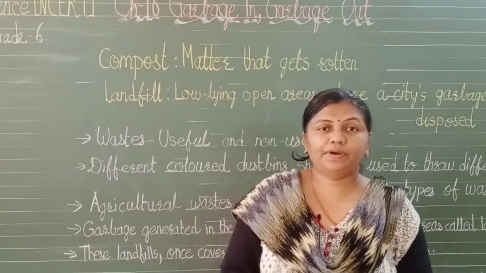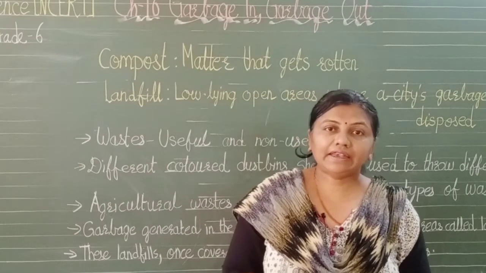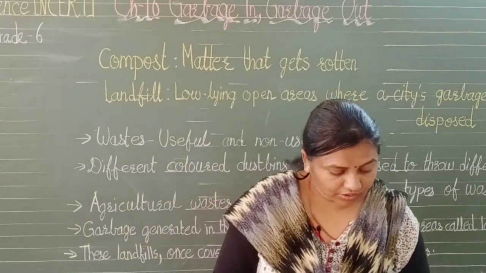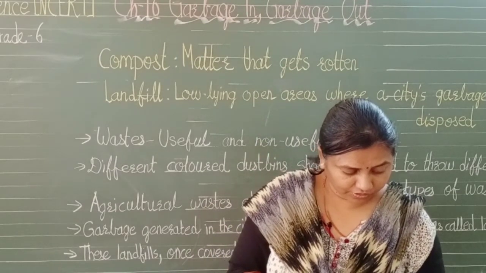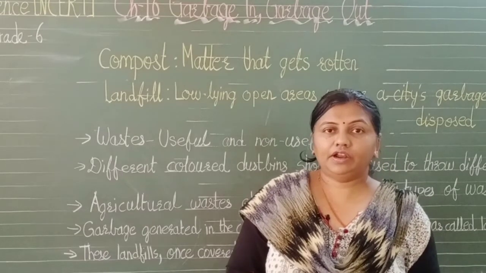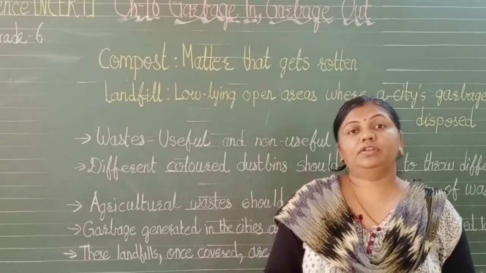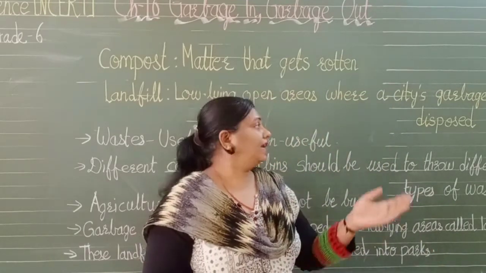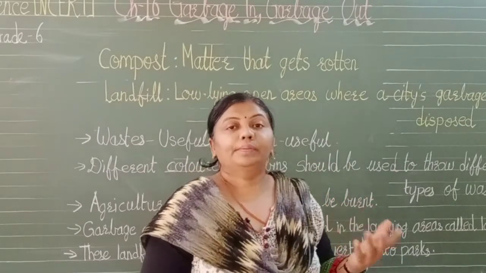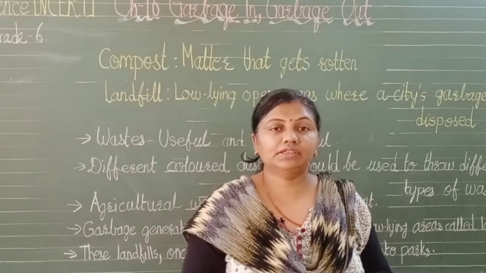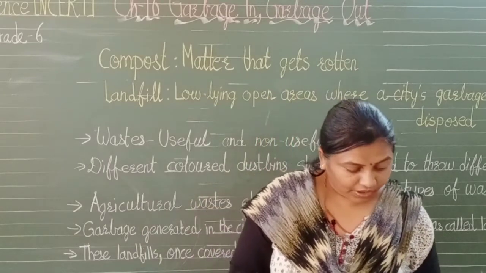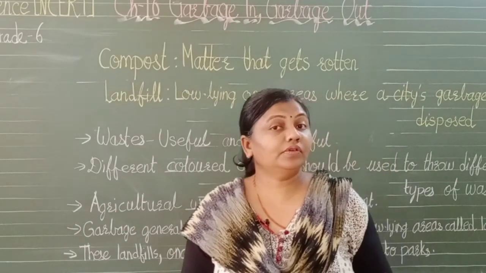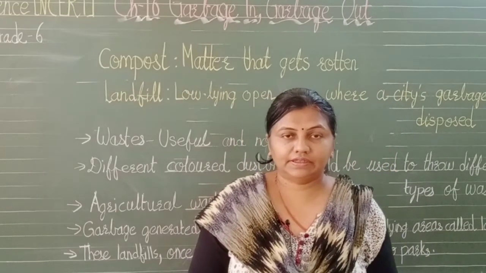A soil is spread over it, okay, and later on this place is converted into a garden or playground area, okay, a park or a playground area, and nothing is built on this for minimum 20 years. After 20 years that land can be used to build a building. Till then it will remain as an open area only. Now what about the compost? As I told that compost is very much useful for the plants, isn't it?